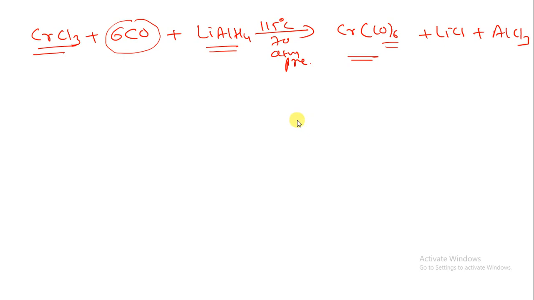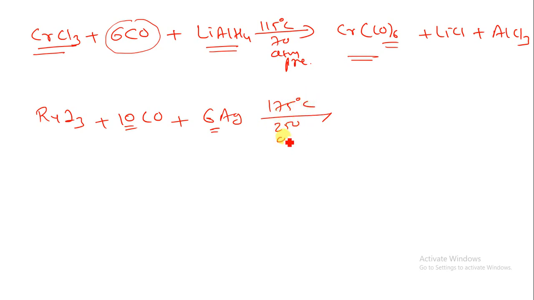Let us take one more example. Suppose we have ruthenium iodide in presence of 10 CO and 6 Ag, which you have to balance at the end of the reaction, at 175 degrees Celsius and 250 atmospheric pressure.